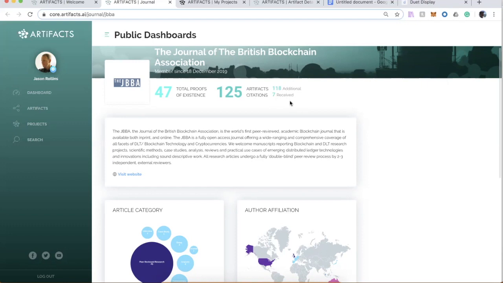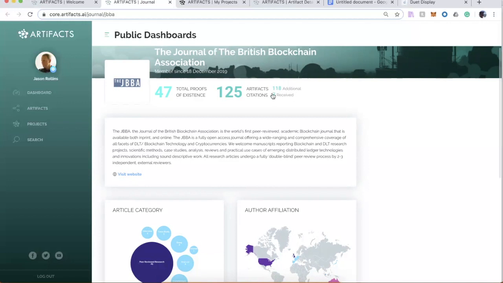So here, just real quickly, you can see that this 118, these additional citations, essentially are citations that if someone went out on the web and looked at a lot of sources, they would find these citations. These are the existing citations to the published articles in the Journal of the British Blockchain Association.